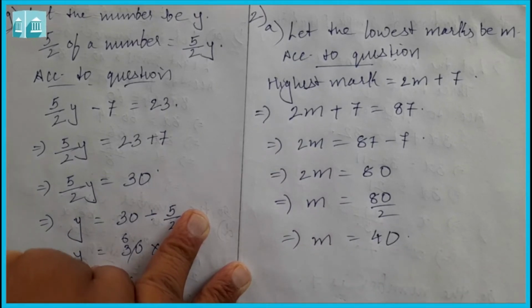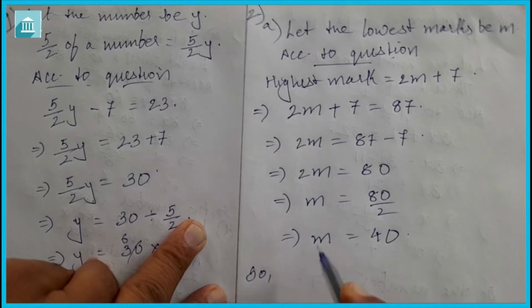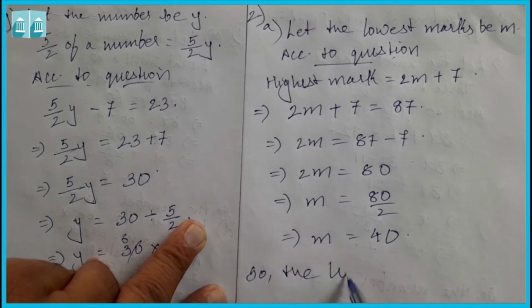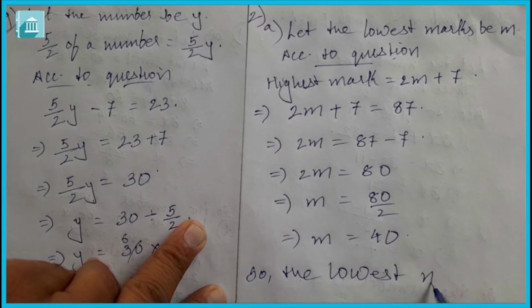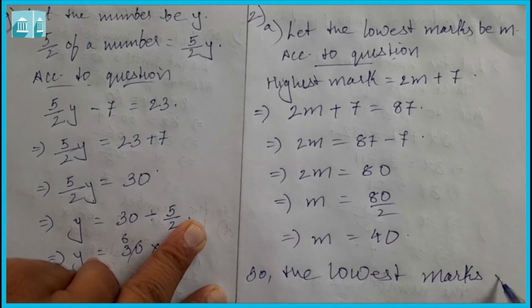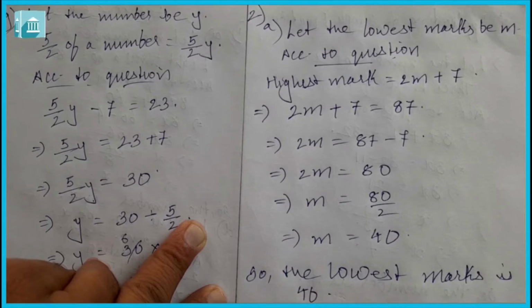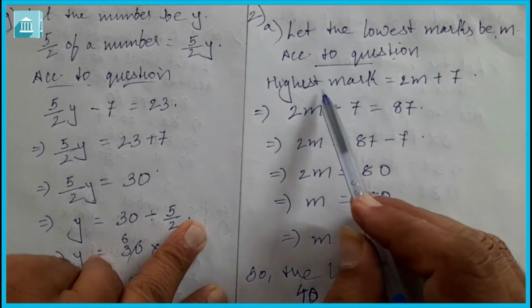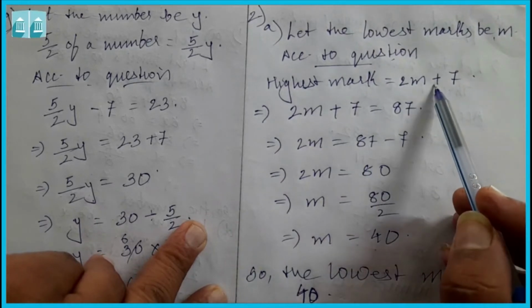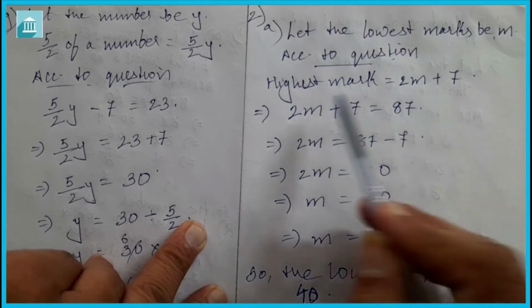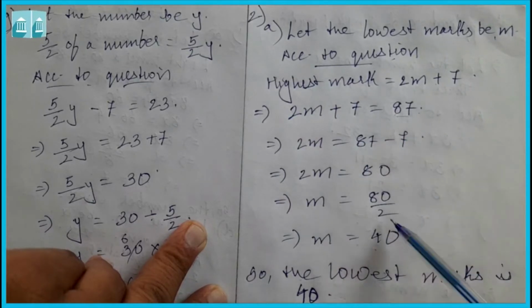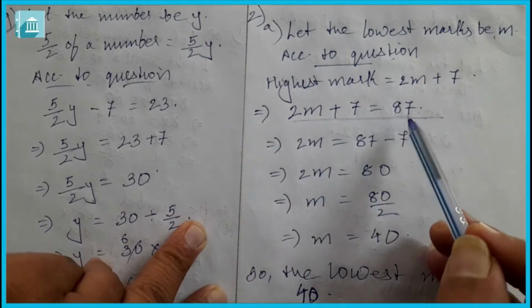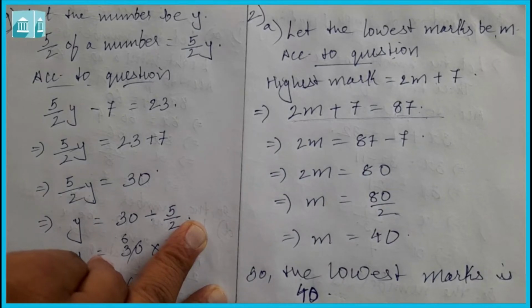So the lowest marks is 40. First we have to assume the lowest marks is equal to m. Then according to the question, the highest marks is twice the lowest marks plus 7, and the highest marks is given as 87. So we get this equation, and once we get the equation we will solve it. Let us see question number B.